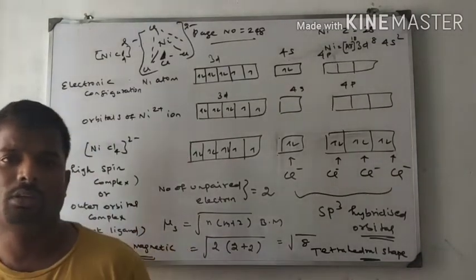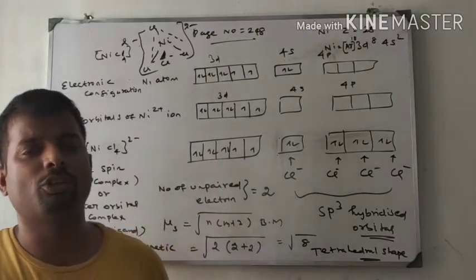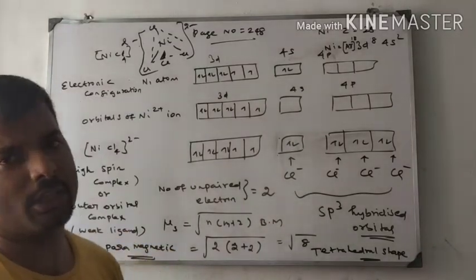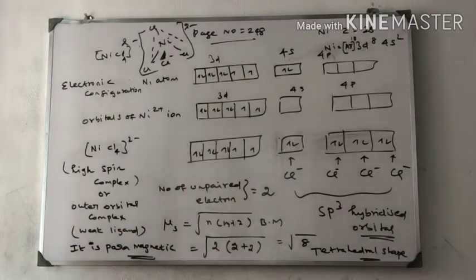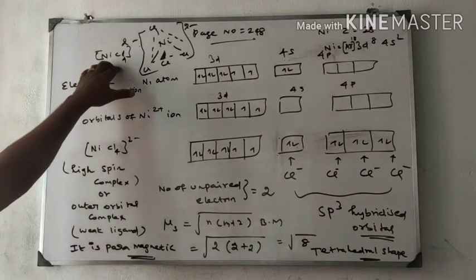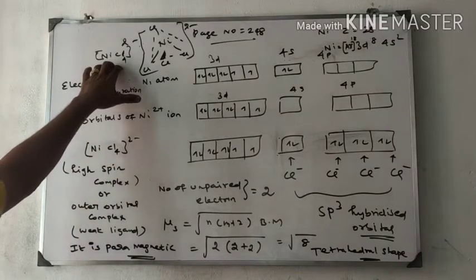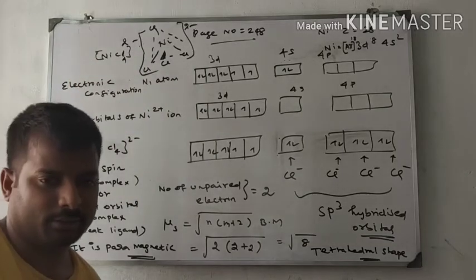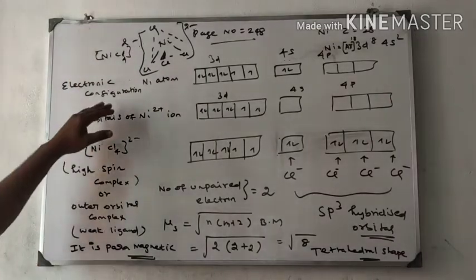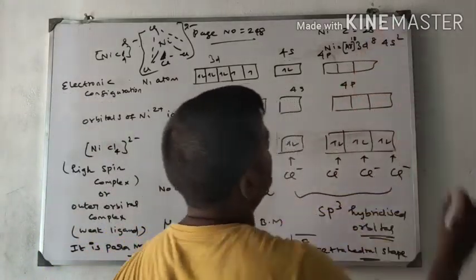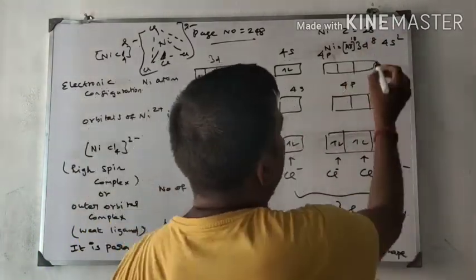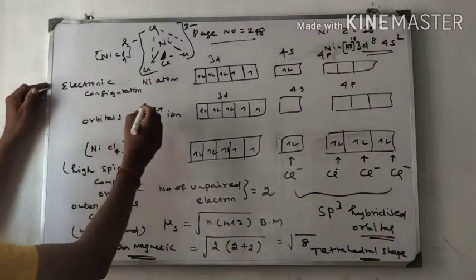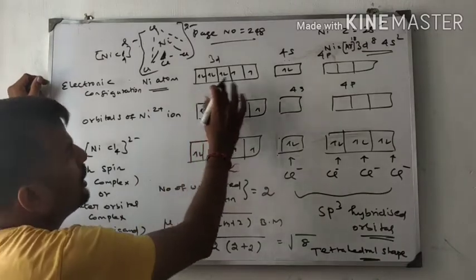Hello students, now I am going to explain the question present in the textbook page number 248, NCERT question. We are going to write the valence bond theory structure for nickel tetrachloride 2 minus, that is given. Nickel atomic number 28. Nickel electronic configuration is 3d8 4s2. Therefore, first you have to write the electronic configuration of nickel atom, 3d8 4s2.